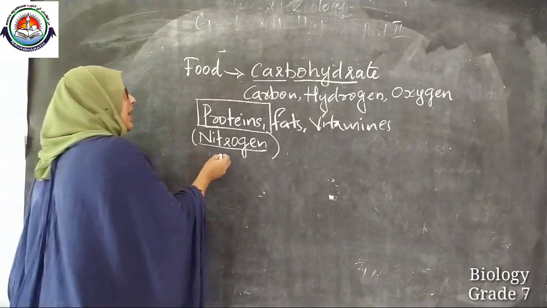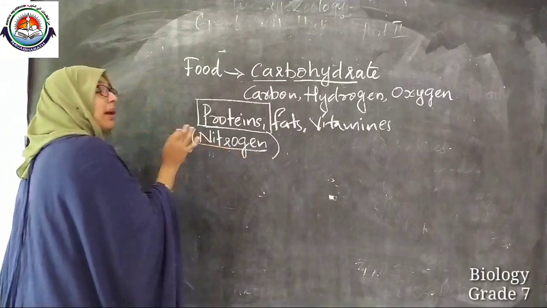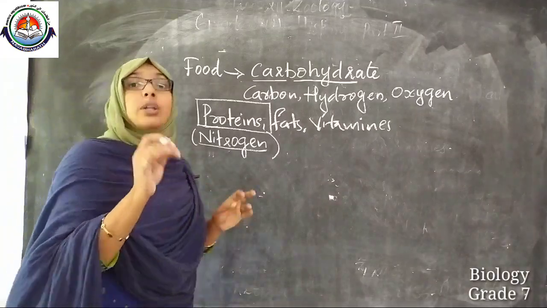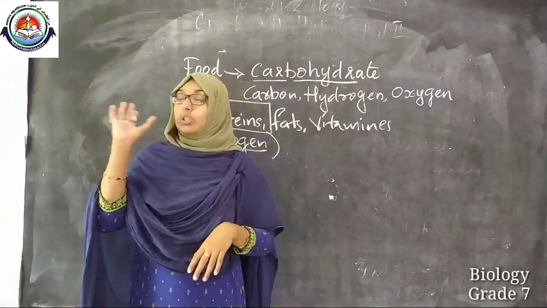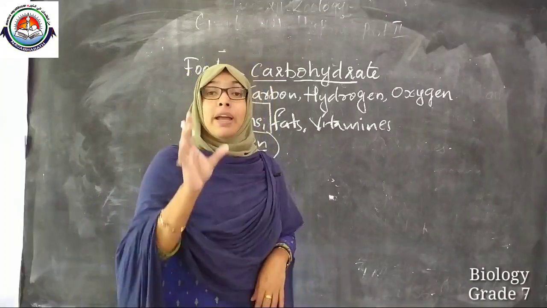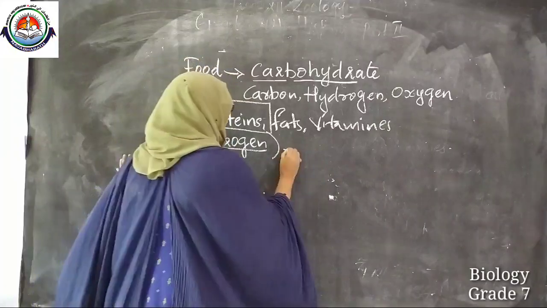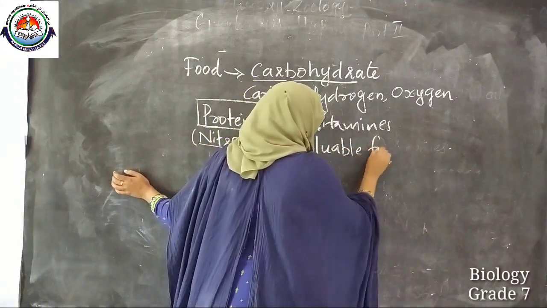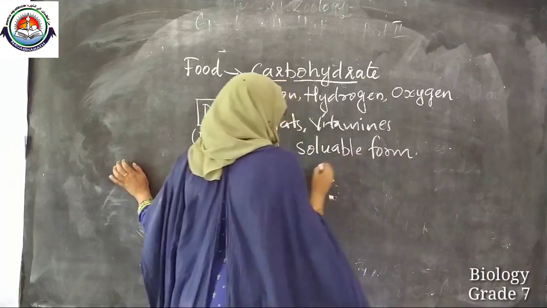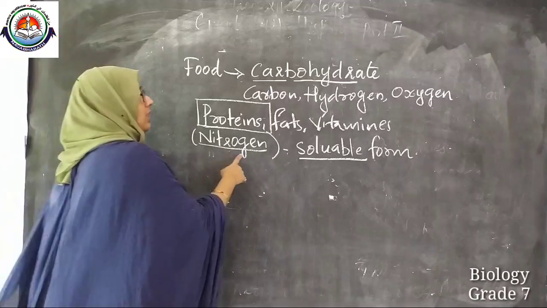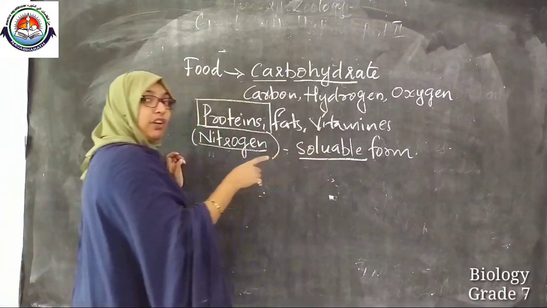Can the plants absorb the nitrogen from the atmosphere? No. Plants cannot absorb atmospheric nitrogen. Plants have to absorb nitrogen in a soluble form. How is this formed? The atmospheric nitrogen is formed into a soluble one.